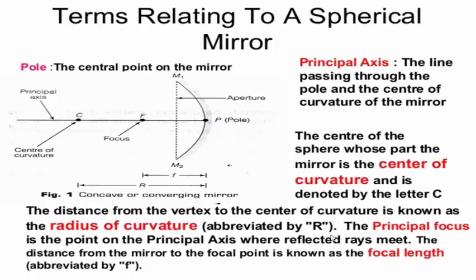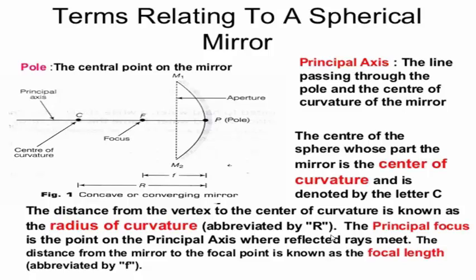The center of curvature is the center of the hollow sphere of glass of which the mirror is a part, and it is denoted by the capital letter C. The next term is your radius of curvature.